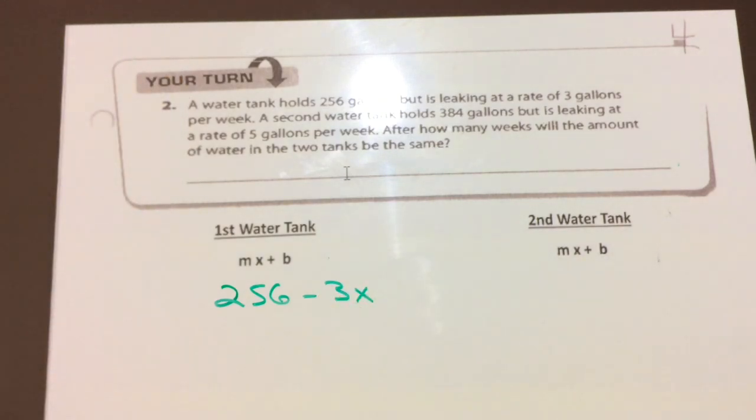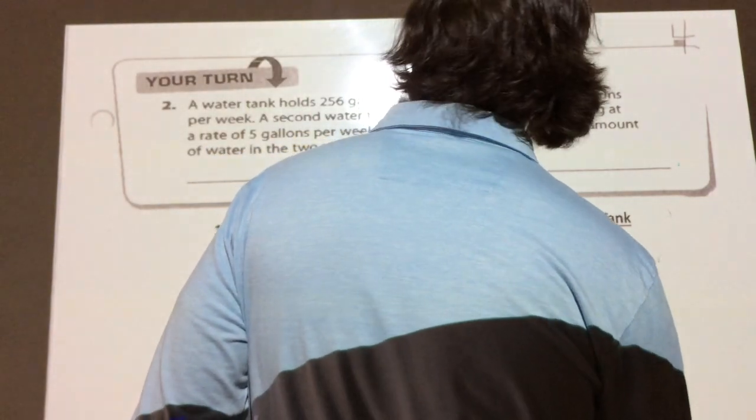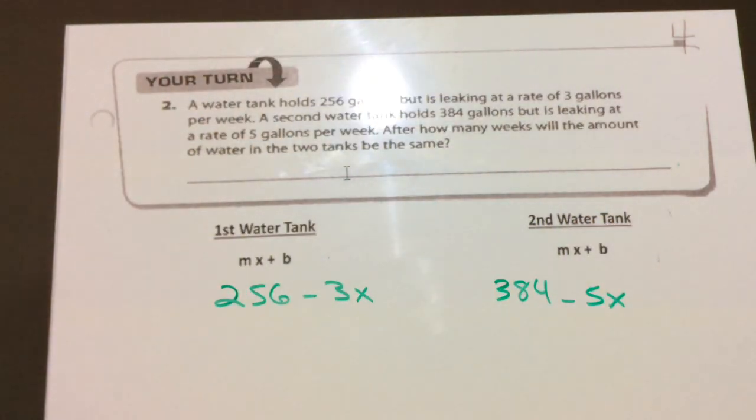The second one says a second water tank, which means a second equation, holds 384 gallons but is leaking at a rate of 5 gallons per week. Can somebody write that equation for me? Jackson, go for it. 384 minus 5x. After how many weeks will the amount of water in the two tanks be the same? Well, what do I have to put in between my two equations? An equal sign.